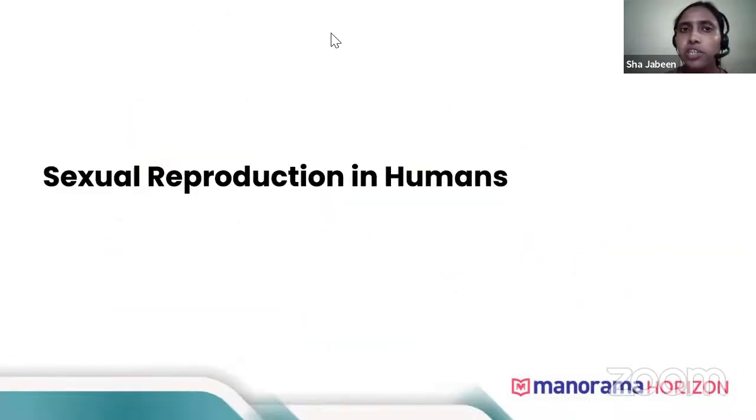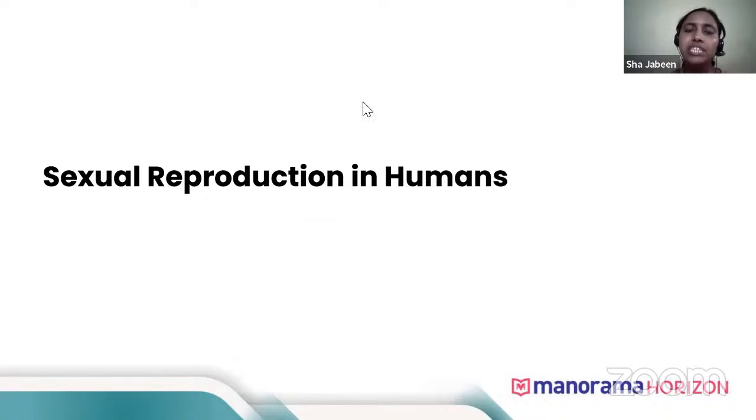Now we'll see sexual reproduction in humans. So usually in fertilization, they ask what develops into what? Ovary develops into dash and ovule develops into dash. So ovary develops into a fruit and ovule develops into a seed. So that kind of question will be asked. Okay. Now sexual reproduction in humans.